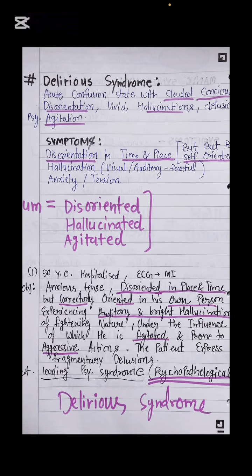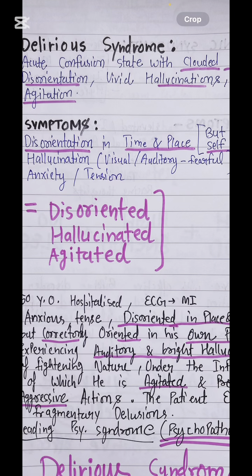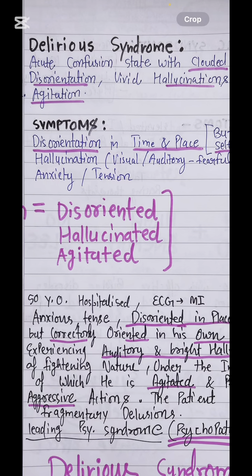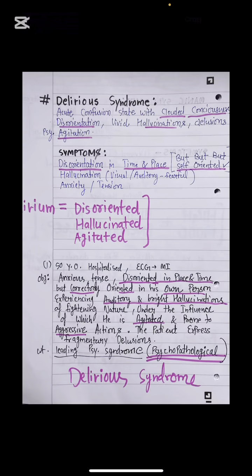So we see in the introduction portion that hallucinations will be of which kind? Visual, auditory, fearful hallucinations we will see in the patient. Here they highlighted a frightening nature. So simply the patient is scared, anxious, and the hallucinations are of frightening nature, under the influence of which he is agitated. So we got our point: agitated, prone to aggressive actions. The patient is this much scared that he can slap the doctor itself right now.